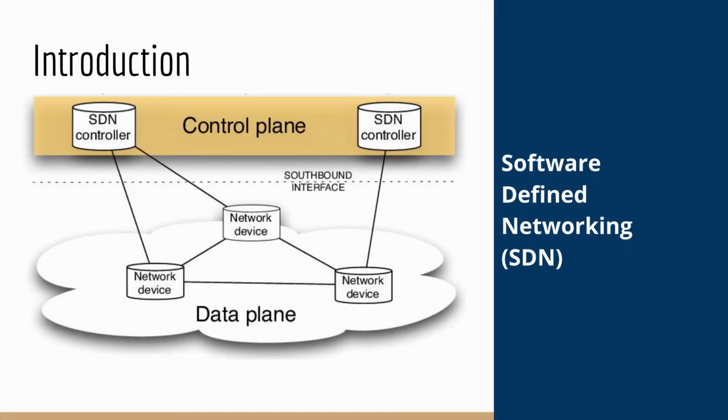SDN is an approach that enables the network to be intelligently and centrally controlled to improve network performance. SDN separates routing control from data forwarding. Its control plane consists of one or more SDN controllers where the whole intelligence is incorporated. However, centralized control suffers from scalability and reliability issues.